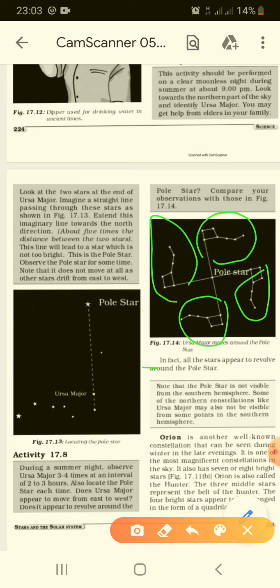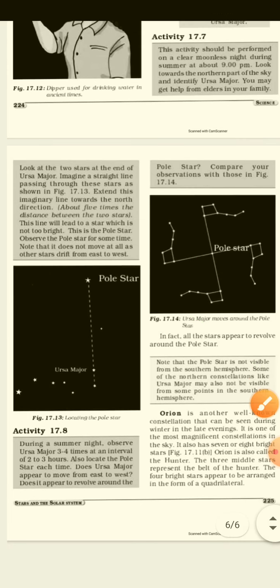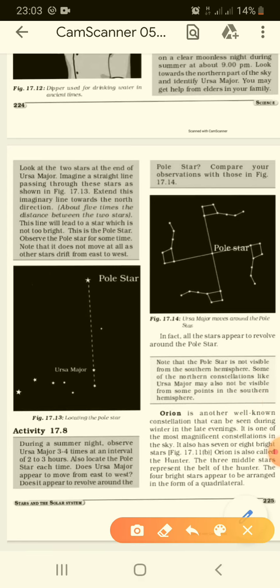The pole star is not visible from the southern hemisphere. Some of the northern constellations like Ursa Major may also not be visible from some points in the northern direction. Now in the next part we will be learning about Orion.